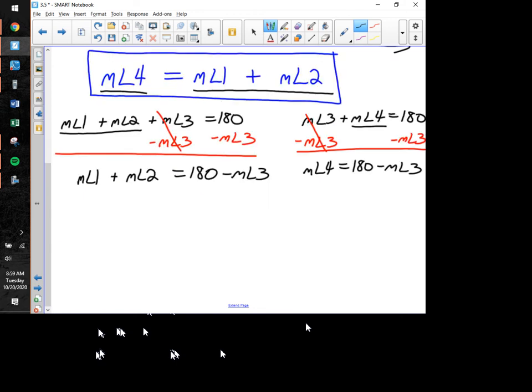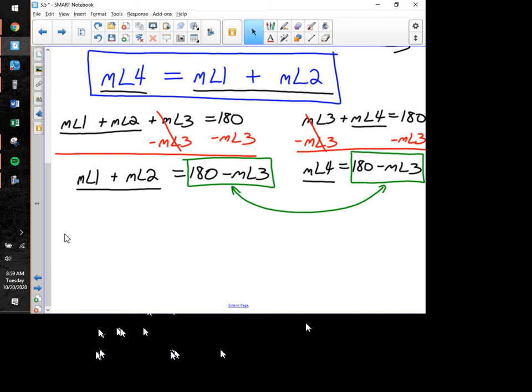So take a look at these 2 statements I have down on the bottom of my board. The first one says that the measure of angle 1 plus the measure of angle 2 is equal to this quantity right here, 180 minus the measure of angle 3. The second statement says that the measure of angle 4 is equal to, and what a happy coincidence this is, 180 minus the measure of angle 3. So both of these equations have, on the right-hand side, the expression 180 minus the measure of angle 3.